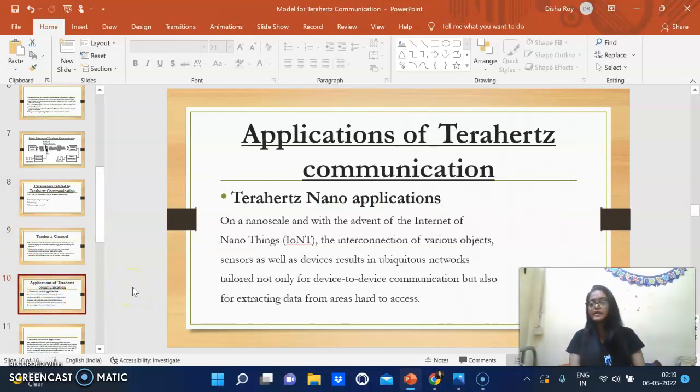Okay, so now coming to the applications of terahertz communication, we have the terahertz nano applications. Nano, as in it's very small, in the range of nanometers. We know, 10 to the power minus 9 meters. So that's the scale. We can see that it's a very small unit. With the advent of the Internet of Nano Things, the interconnection of various objects, sensors, as well as devices results in ubiquitous networks tailored not only for device-to-device communication but also for extracting data from areas which are hard to access.